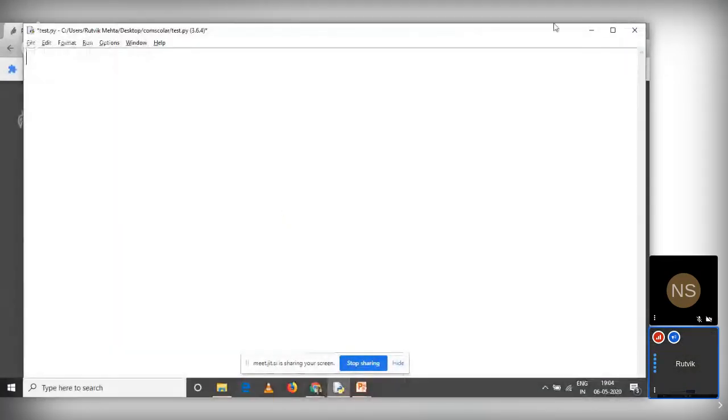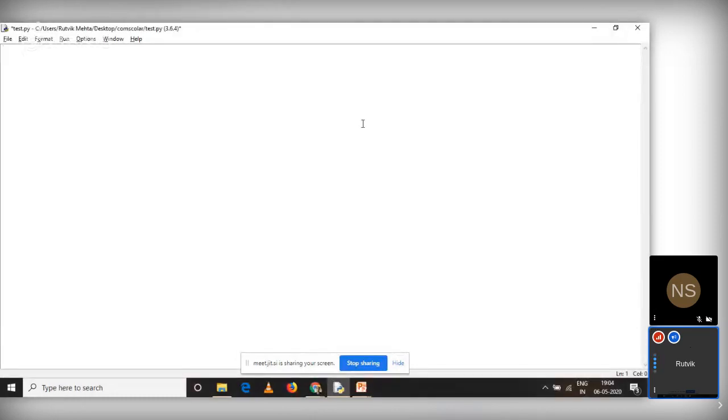So this is, again, as you know, we'll be working with Python 3, and we'll be starting with how to create our own docstring, right? I'll be creating one function, let us say define sample, and I'm not passing any argument. It is just a sample function which I want to use to explain docstring. Now, what is a docstring? What is the purpose of a docstring? A docstring is a special string which is used in functions as well as in classes.